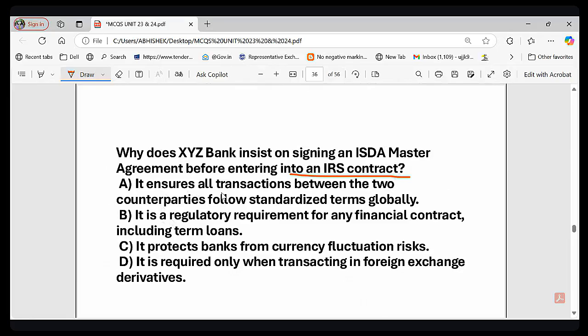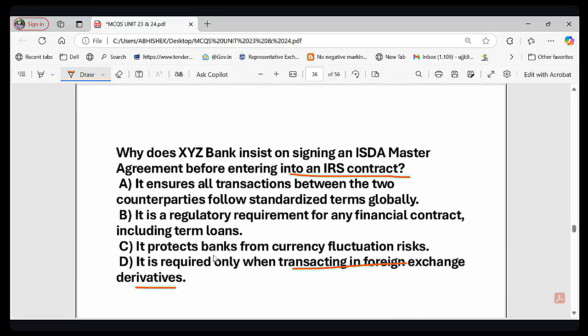Option A, it ensures all transactions between two counterparties follow standardized terms globally. Option B, it is a regulatory requirement for any financial contract. Option C, it protects the bank from currency fluctuation risk. And option D, it is required only when the transaction is a foreign exchange derivative. So what do you think of this? Why is ISDA master agreement required?